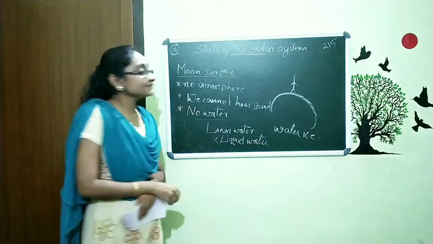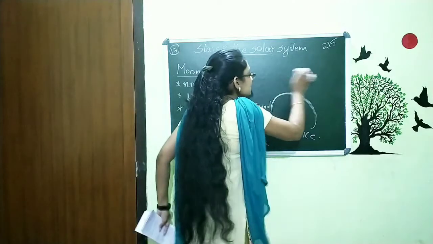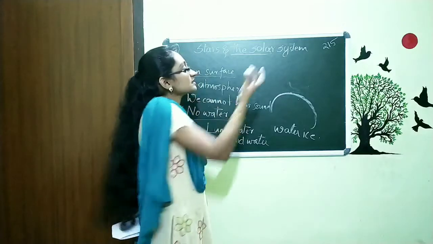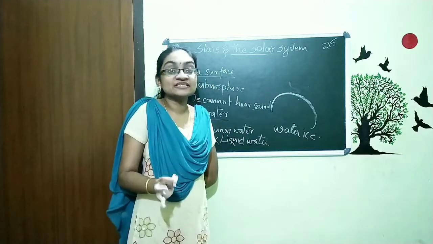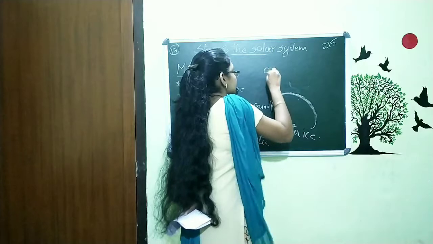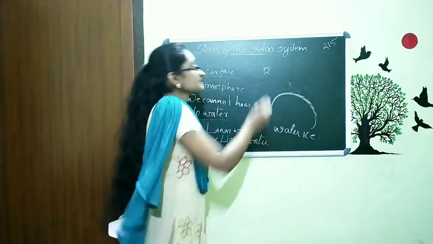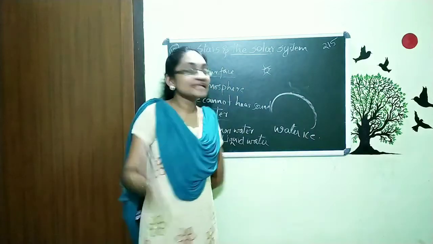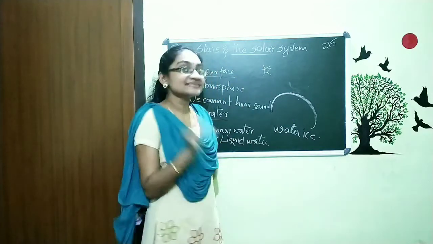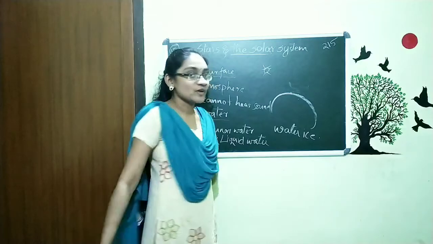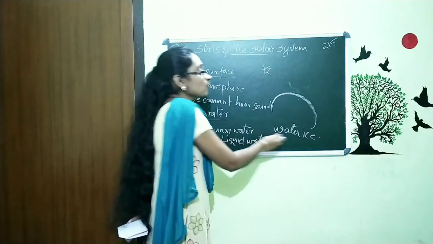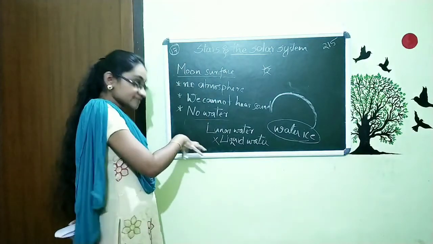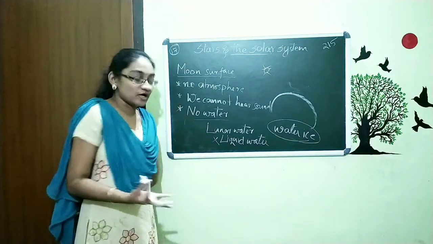That means our moon has a surface where, in a particular region, the surface is not at all facing the sun. The sun is not hitting light on the moon there, and that region is getting into ice. There is water ice, and that's why they are saying that at the moon surface there is water.